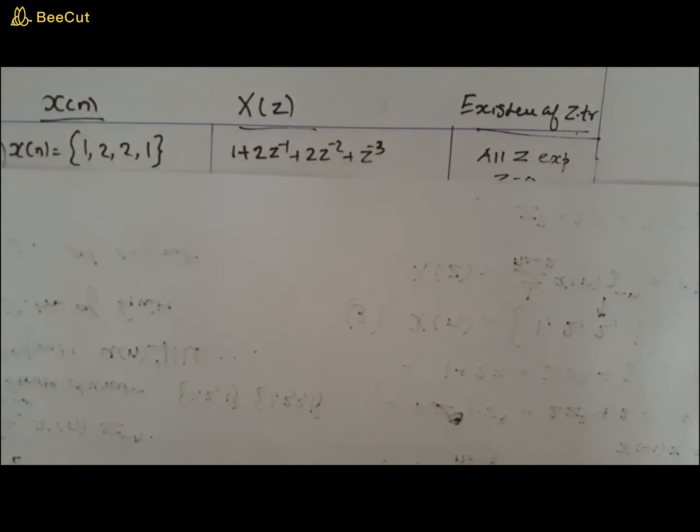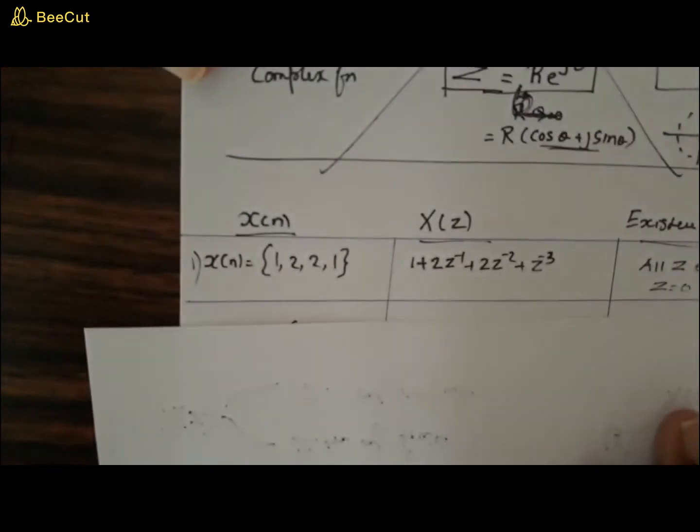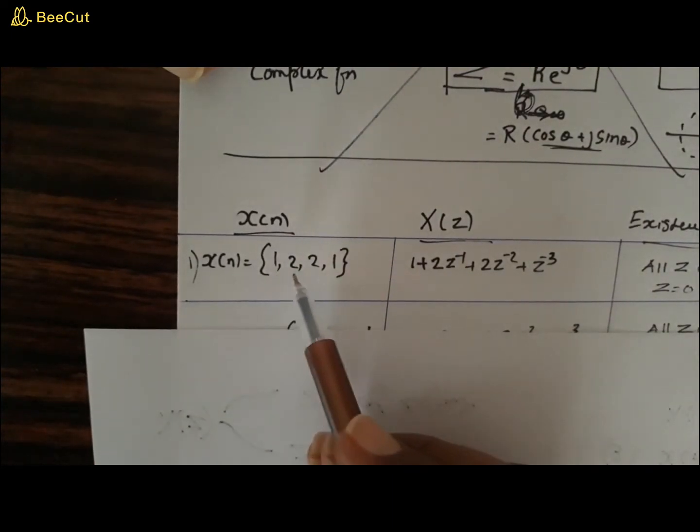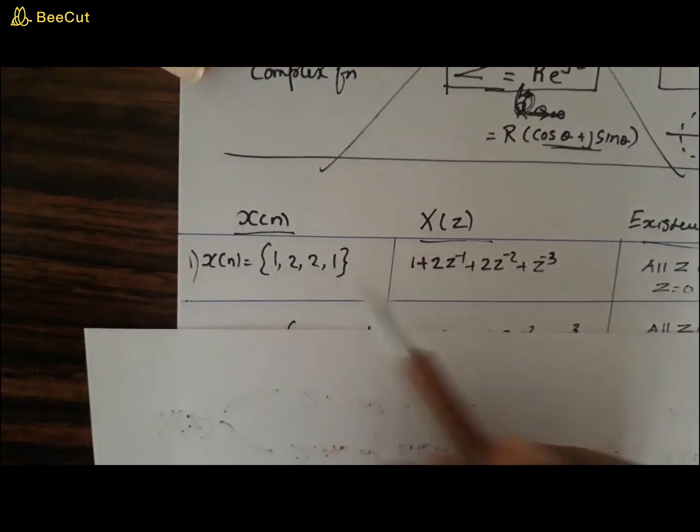Okay, now let's look at the z transforms of the problems we have just done. The first case was a simple x of n, where the first sample is the 0th sample, then the first sample, second sample and the third sample.